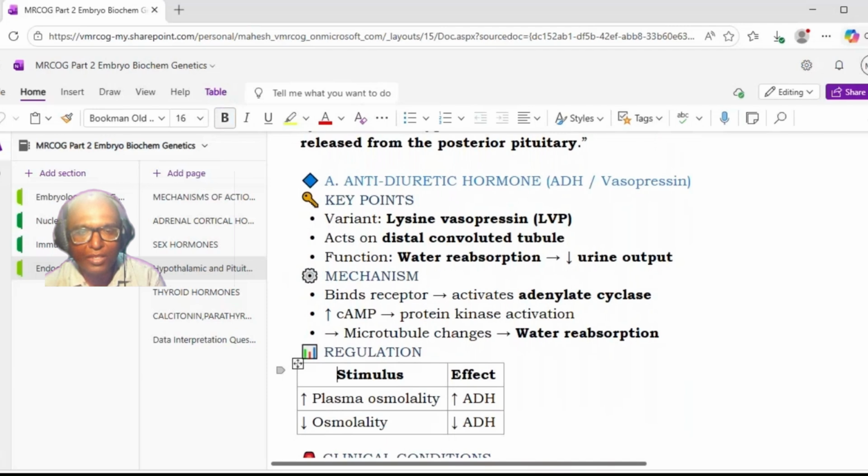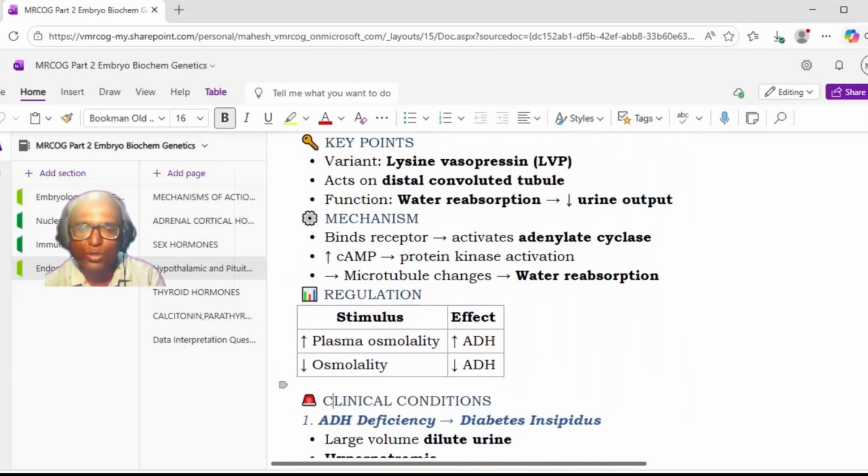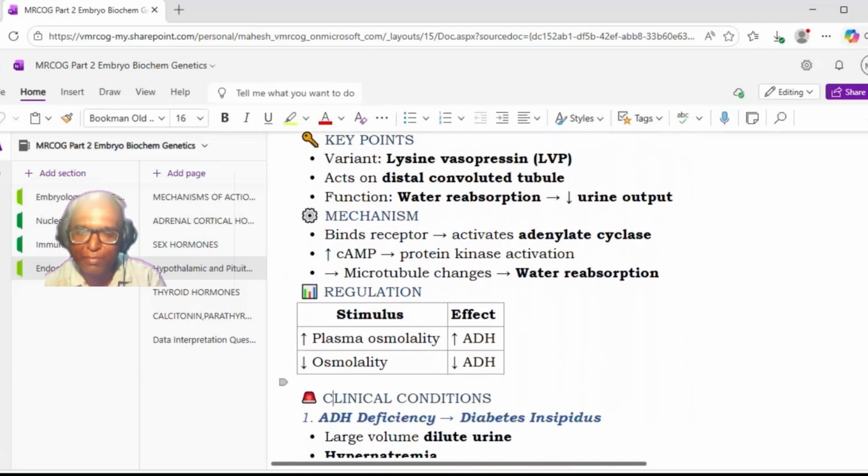Okay, now how is it regulated? So when there is an increase in the plasma osmolality, ADH levels will increase. If there is a decrease in osmolality, the plasma ADH levels will be reduced. Okay, so this is how the levels of ADH are controlled. So it is the plasma osmolality.